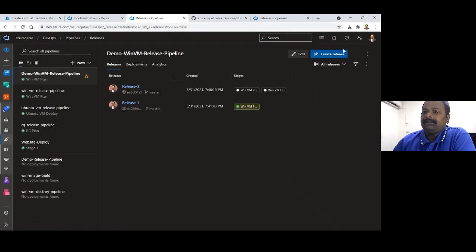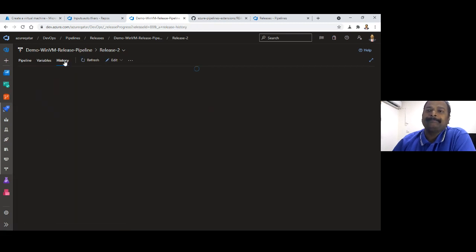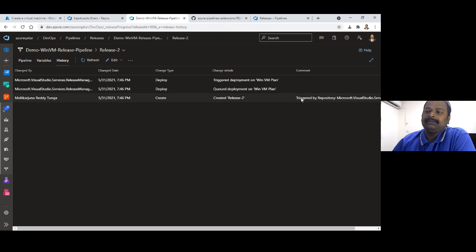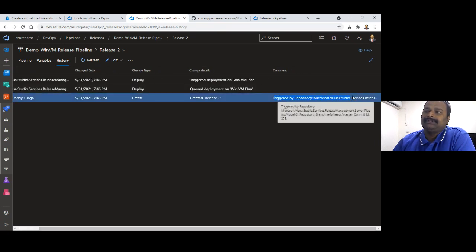If you see the pipeline, I didn't click anything. The code triggered the pipeline. To see whether the code really triggered the pipeline, you go here, you click on the release, and then you go to history. You see the comment. It is triggered by repository. It is auto triggered.